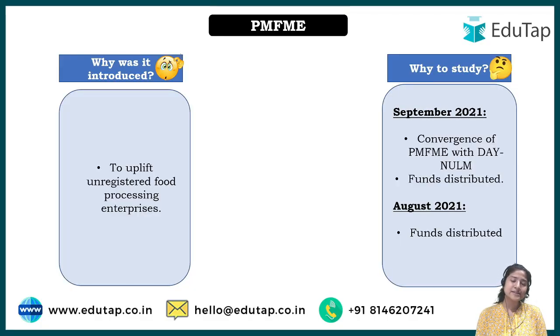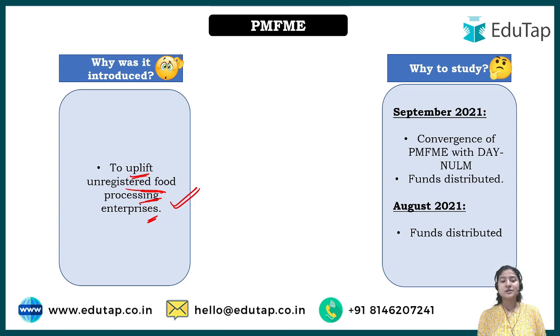So, as said before, this particular scheme was made to uplift the unregistered food processing enterprises. What is unregistered? Basically, these are those categories whose turnover is not more than 5 crore, right? So these are those industries who are not earning that much to be called a proper industry, but to a great extent the livelihood of the people or the labor working in this sector is dependent on such enterprises.